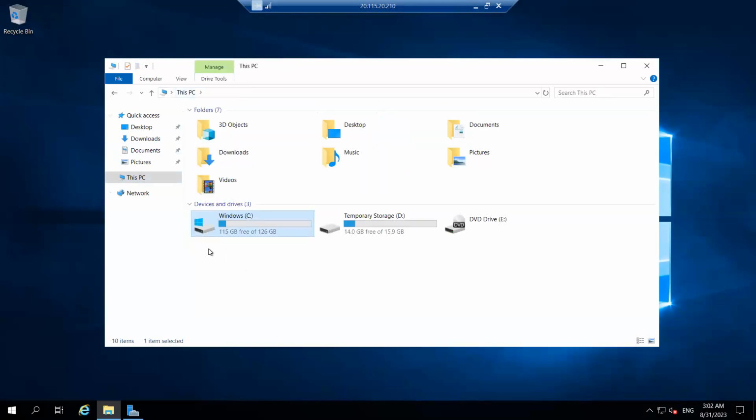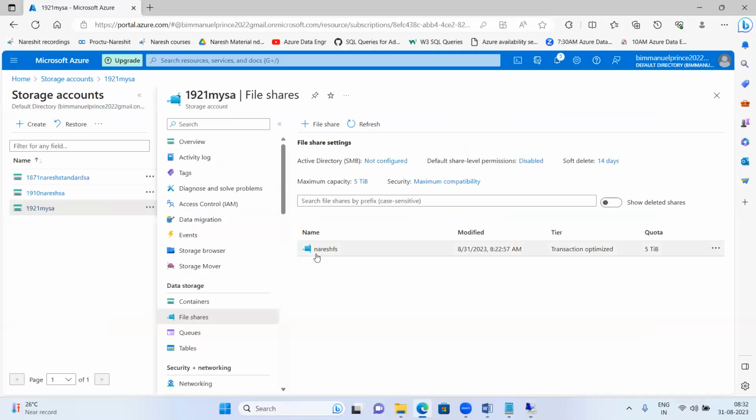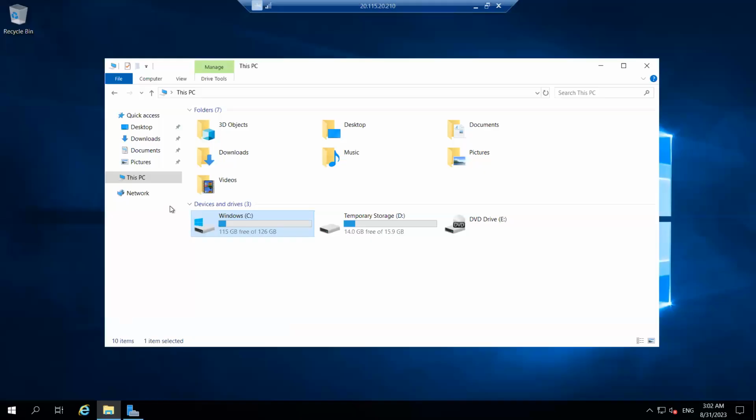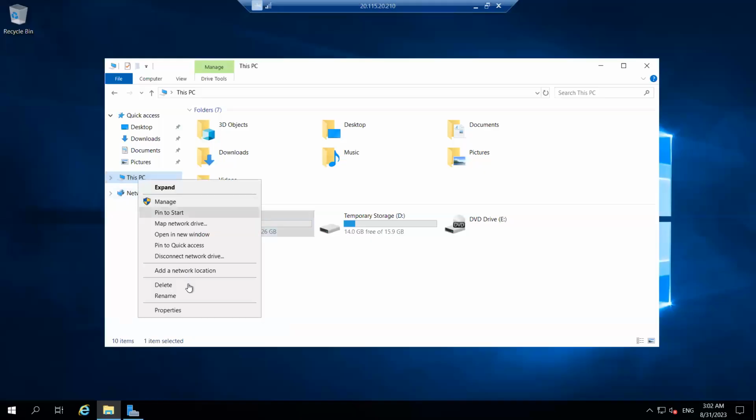In the same way, when I have integrated the file share on this server, they can also save the files in the file share, and whatever files and folders they save in the file share will actually get stored here in the cloud only. See, I'll do this. So what I'll do here, first I'll go here. I'll say map network drive.